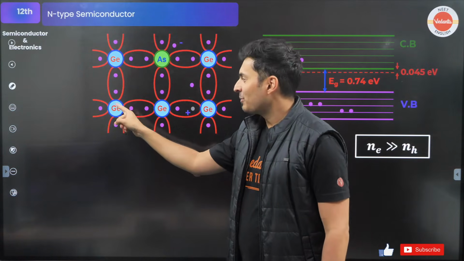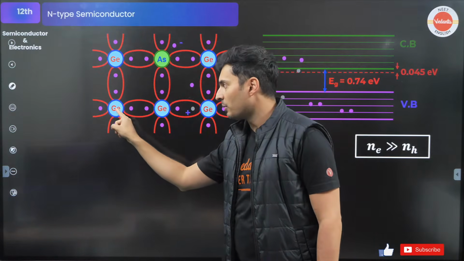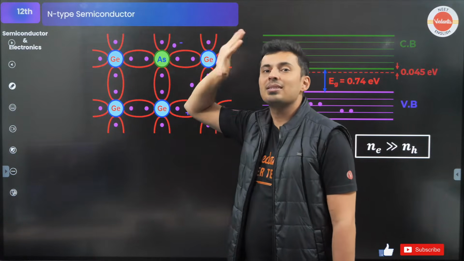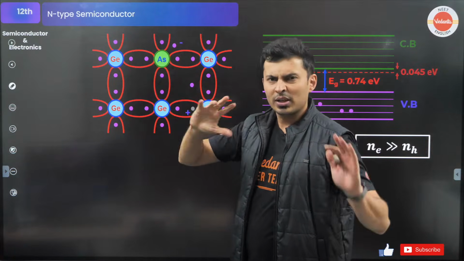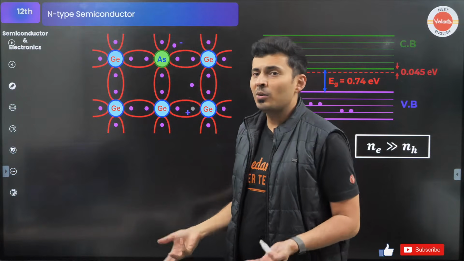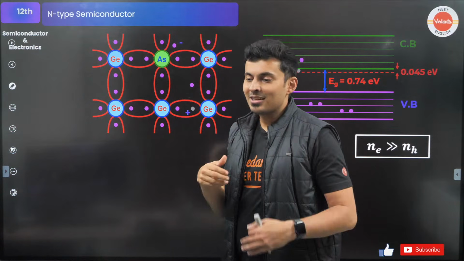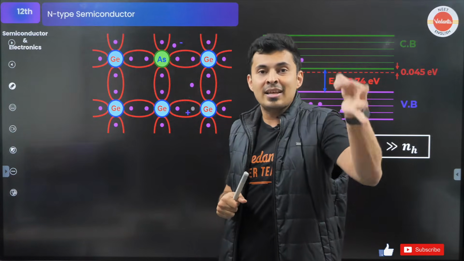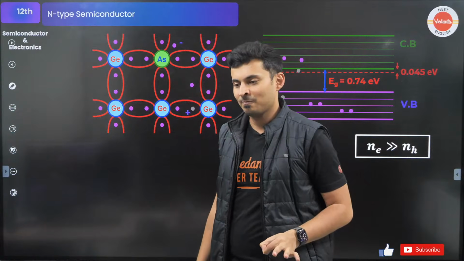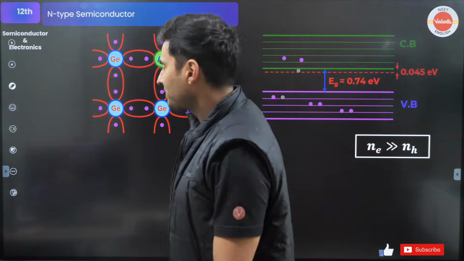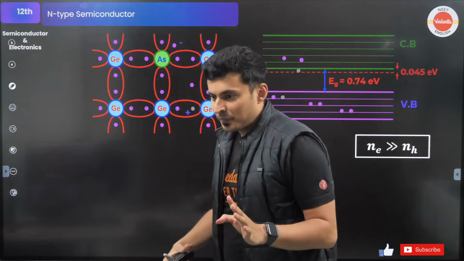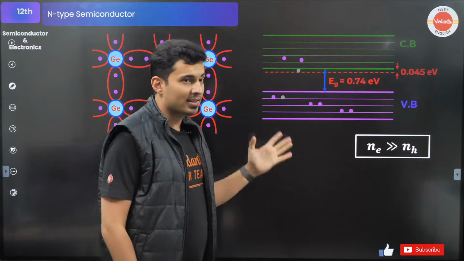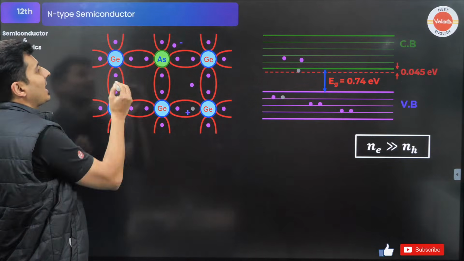Understood? See, when germanium was there, 4 electrons are here. There are 4 equivalent positive charge in the nucleus, no? When you have a pentavalent impurity, extra electron is there, but that is extra for the bonds. For the atom, it is neutral. Atom is neutral only because there is an extra positive charge also. Understood, everyone? So it is actually neutral. It's an excess electron for making the bonds. Mind blown, everyone? Very good. But you will see that if you compare the number of electrons versus the holes, because this electron is excess in number.